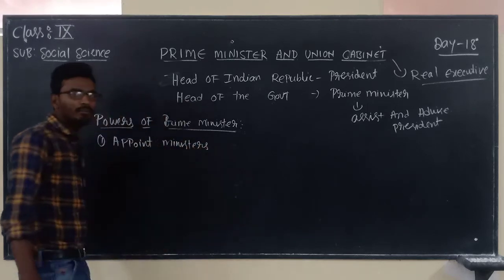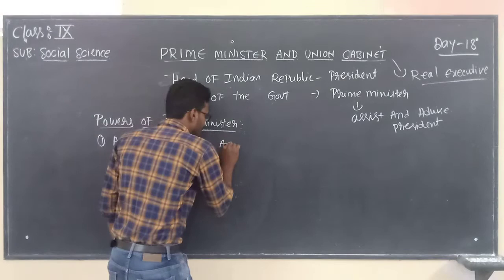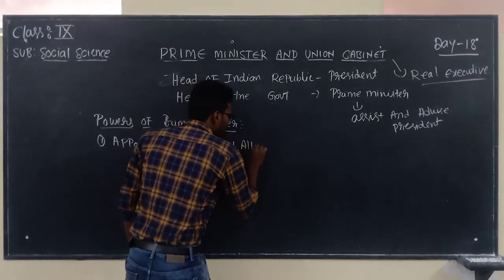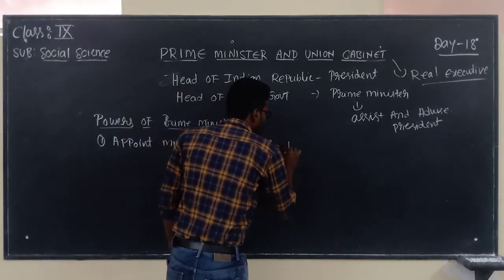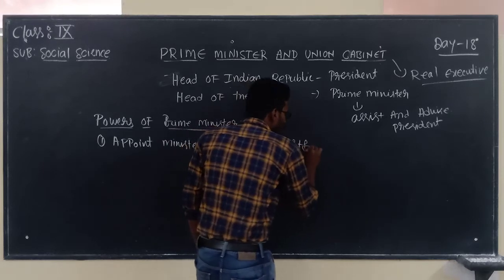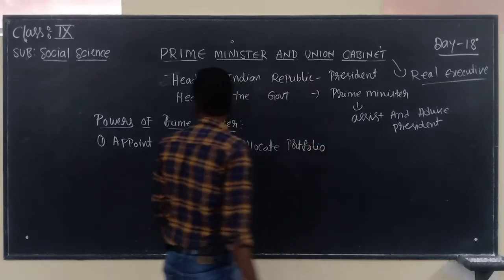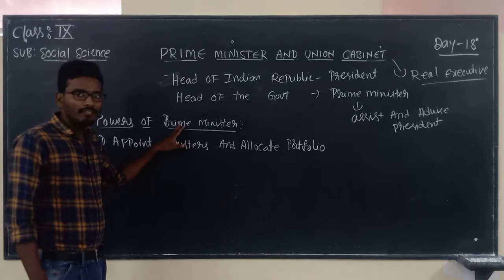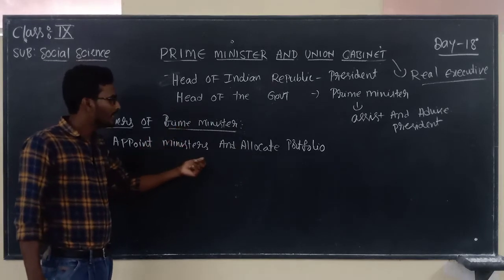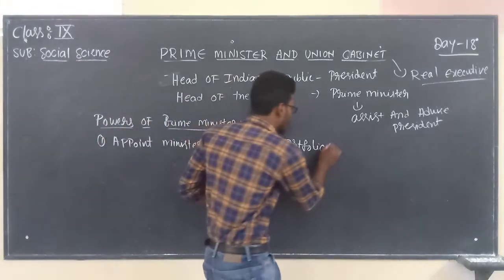He will appoint ministers and allocate portfolios. The Prime Minister has the power to appoint the ministers and he will allocate the portfolios.